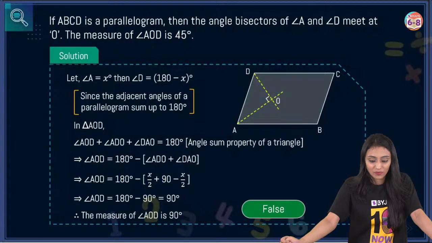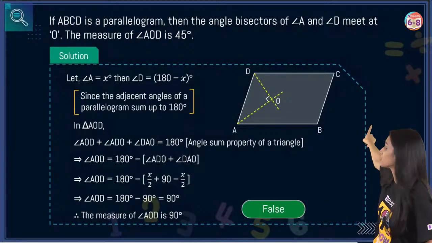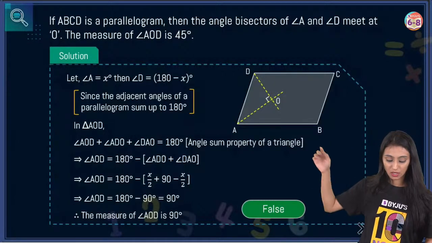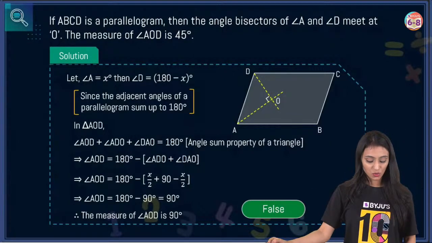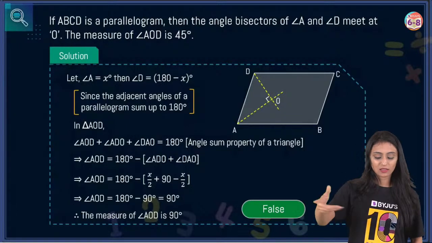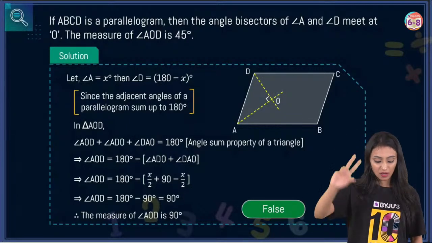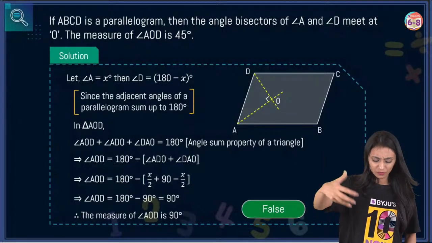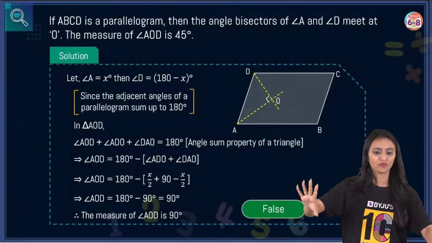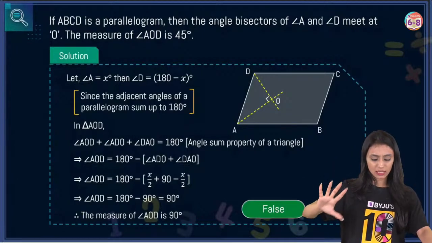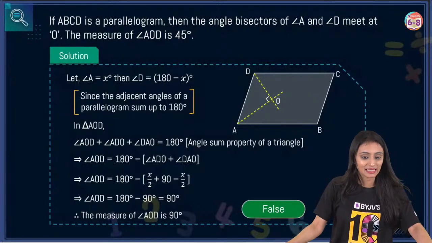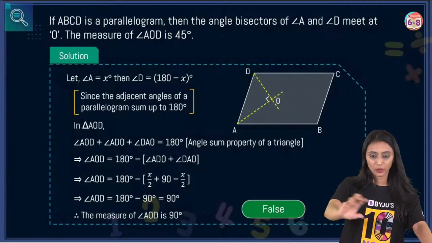Plus this angle AOD over here, I think it's an error. It's meeting at 90 degrees, not 45 degrees as in the question. That's 90 minus x by 2, that's going to be 90 degrees. I think that's the reason your answer might have varied, because in the question itself it was 45 degrees, right? So we will not consider this question, because there is an error here, it was supposed to be 90 degrees. But I hope the concept is clear. We don't have any confusion there.